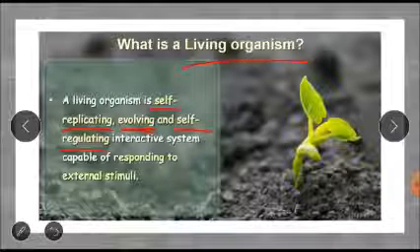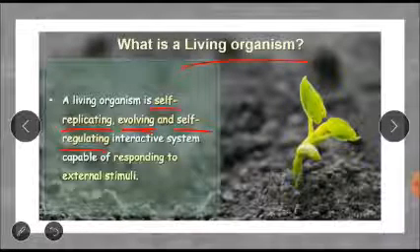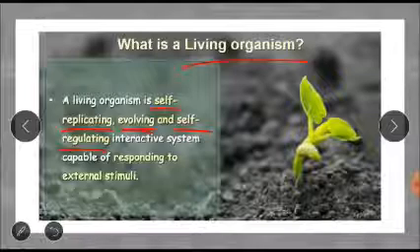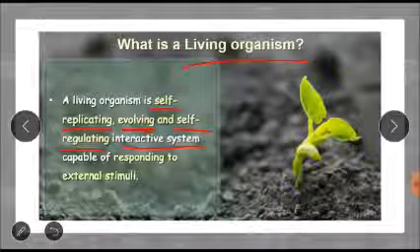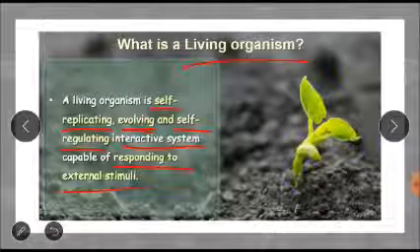We have our own digestive system. We have our own respiratory system. If we want to survive, we have to eat food, we have to respire. So, self-regulating, we have to do all that by ourselves. Interactive system, we have to interact with other organisms, and we should be able to respond to external stimuli. Suppose somebody is coming to beat you, you will move back.